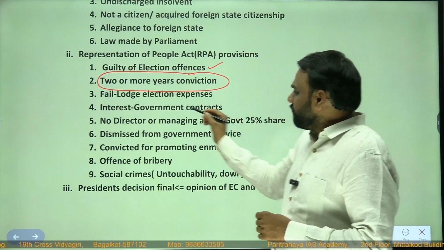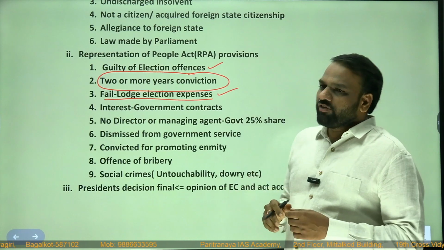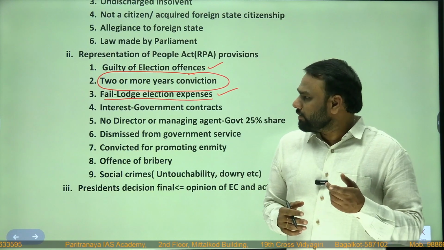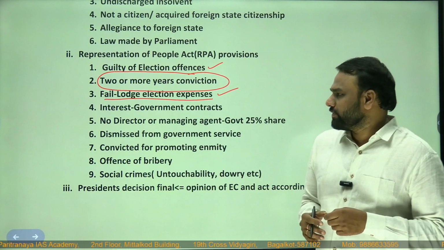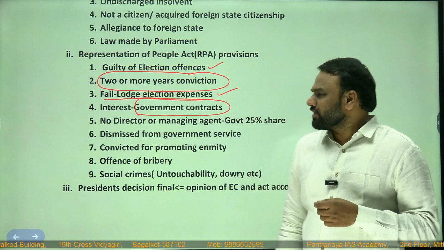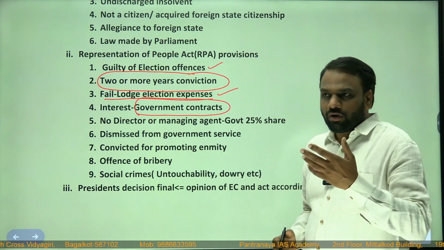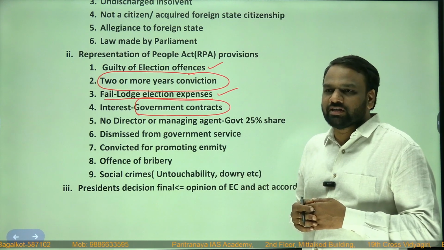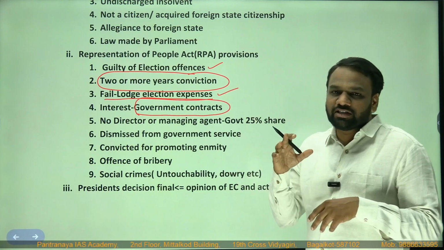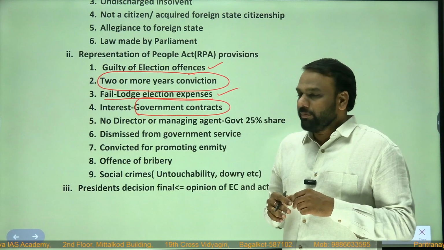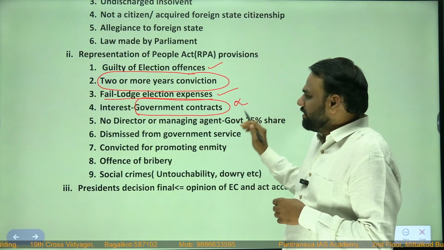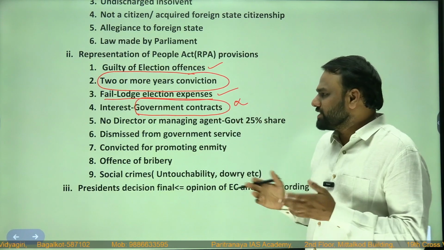Next, if he fails to lodge election expenses. After the elections, you have to file how much you have spent on the election. If you do not disclose all those things, then also you can be disqualified. Next, if you are interested in government contracts. These are very difficult to verify. After becoming a member of Lok Sabha or Rajya Sabha, if you are interested in securing some government projects, and keeping that intention in mind you try to become an MP of either Lok Sabha or Rajya Sabha, then that will be harmful. Even in such cases, you are disqualified. But it is very difficult to verify whether he is interested or not.